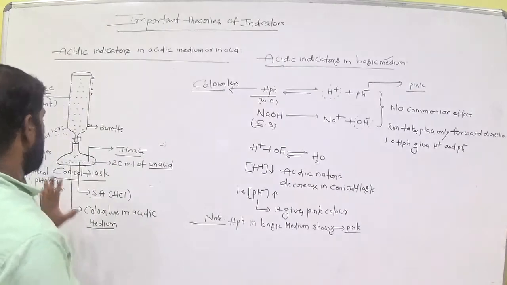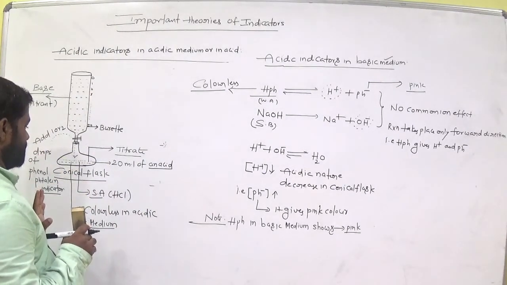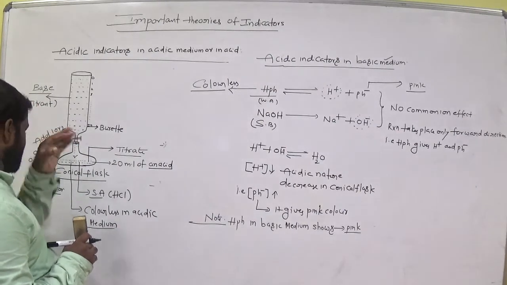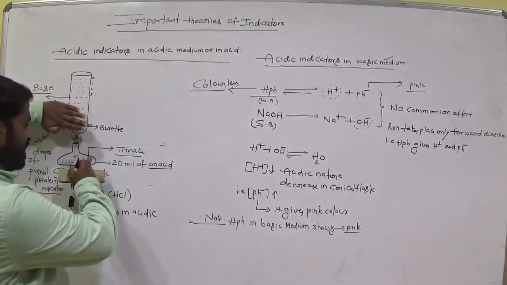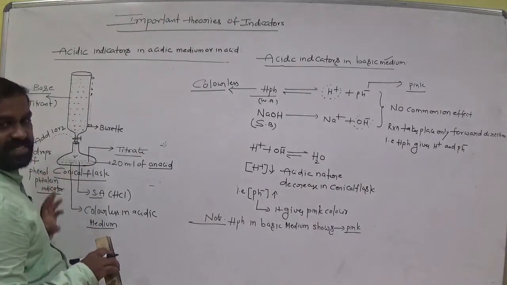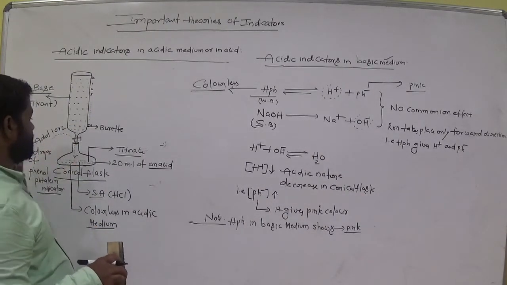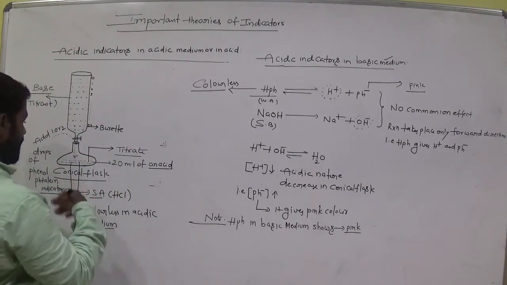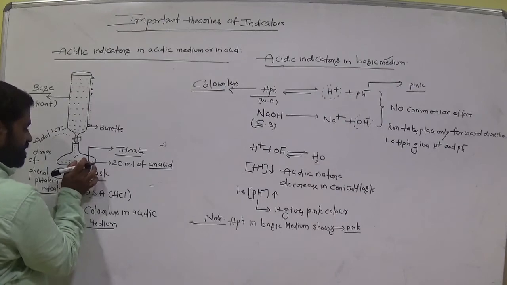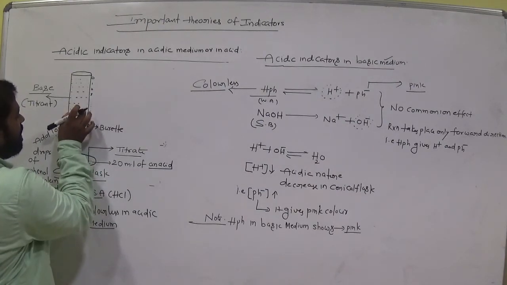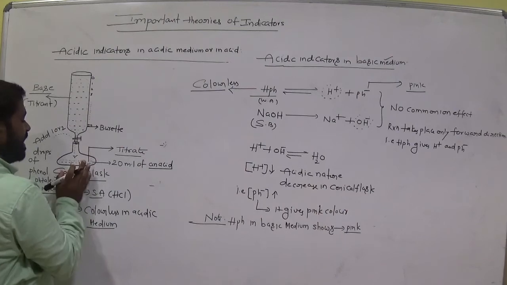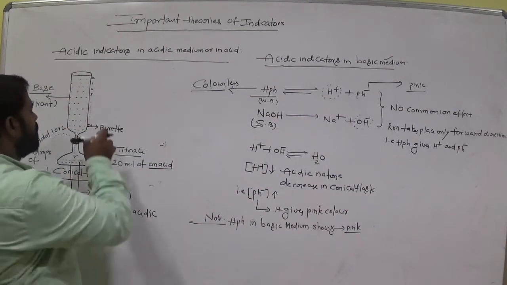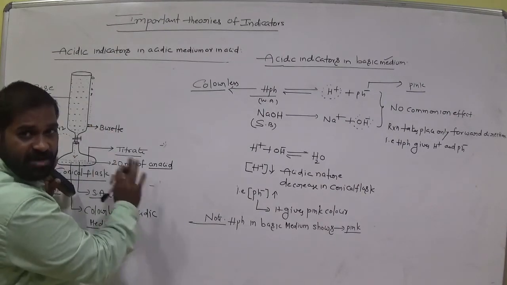So simple. Now this is the conical flask. We add 20 ml of acid and add 1 or 2 drops of phenolphthalein indicator in acidic medium. There is no titration yet. Now it appears colorless. Phenolphthalein indicator in acidic medium is colorless. Now we go for the titration. Add NaOH drop by drop. Suppose 100 H plus in the acidic medium and 100 OH minus exactly interact with it. H plus and OH minus interact and give H2O. Okay. Now the reaction is at equilibrium.